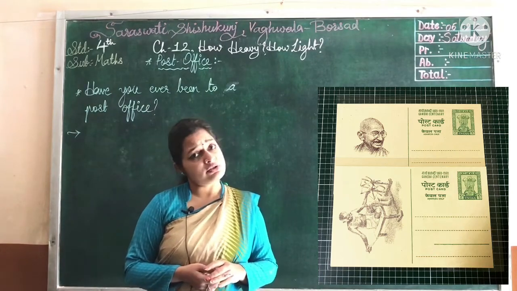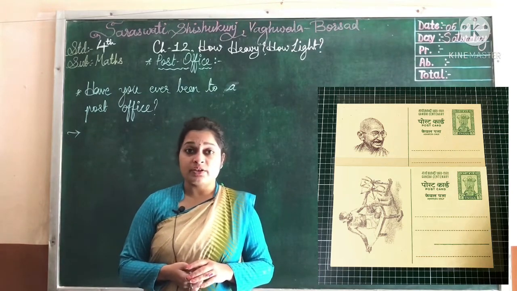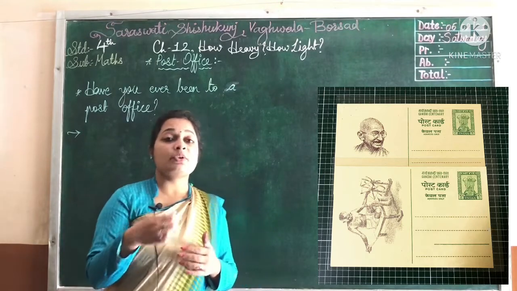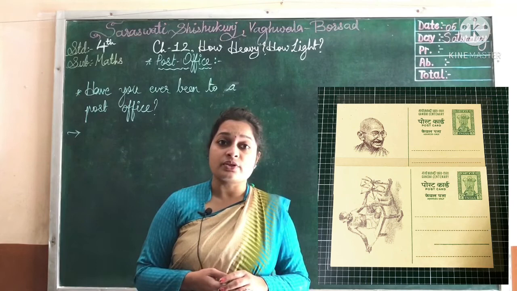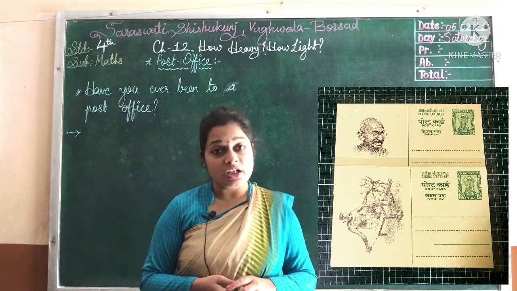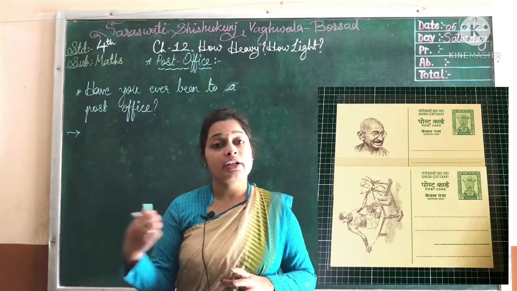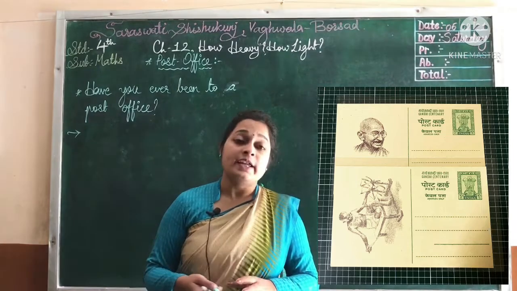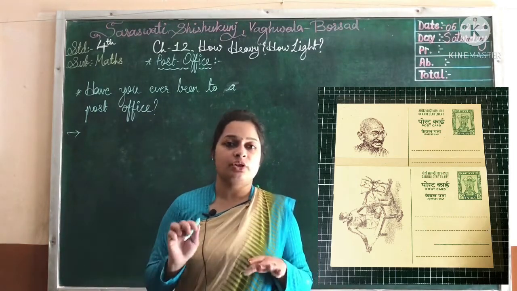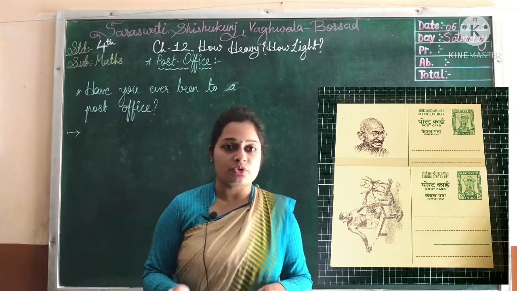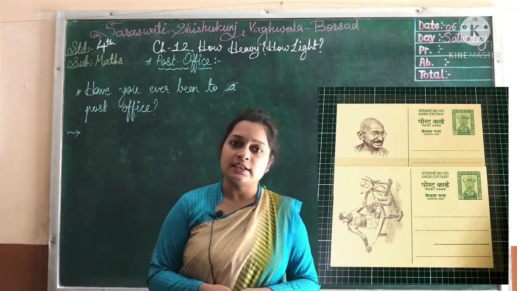A 2 rupees ticket also you will get for the weight. There are different kinds of post. You can post inland or to abroad countries. Inland means in your own country, region or state. They are called inland letters.